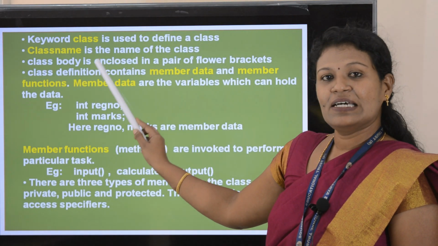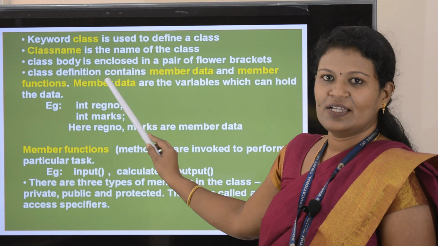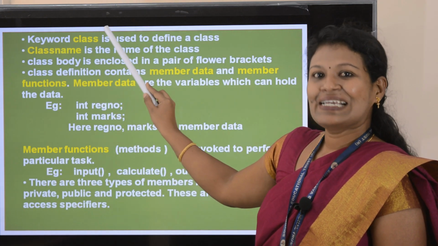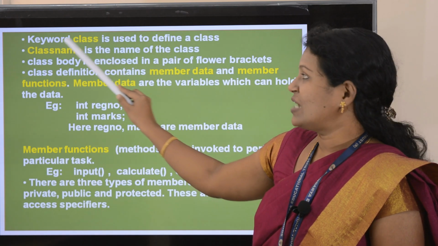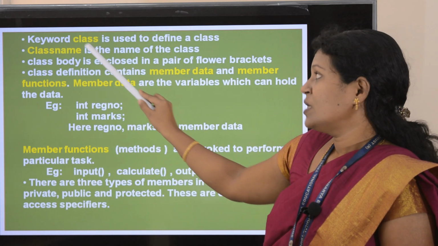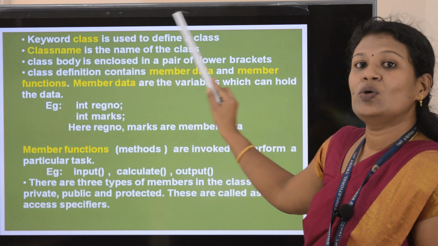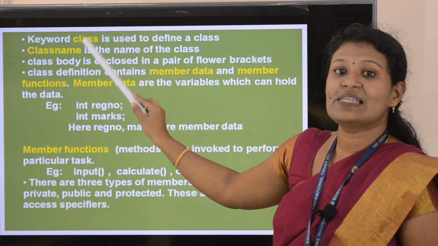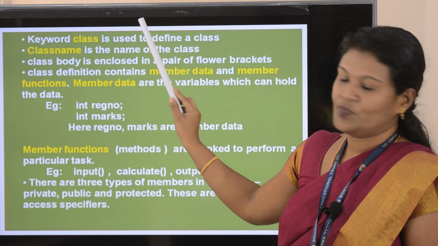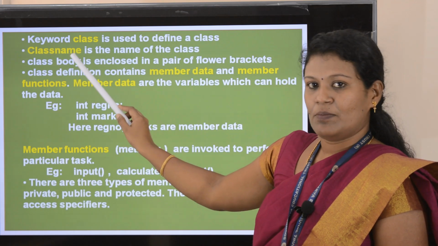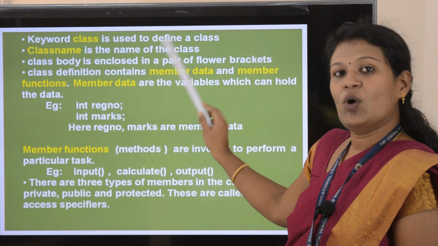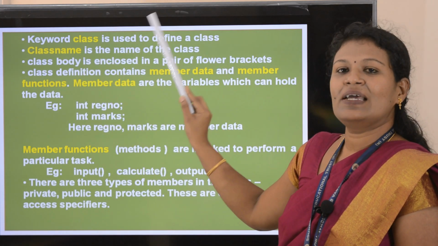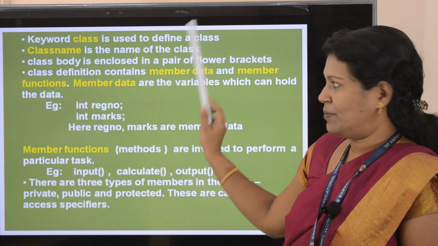Now I'll explain the terms which come under the class definition. Class definition starts with the keyword class. The keyword class is used to define the class. Keywords are predefined words. After that, class name. Class name is the name of the class.